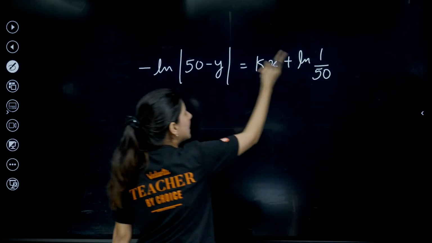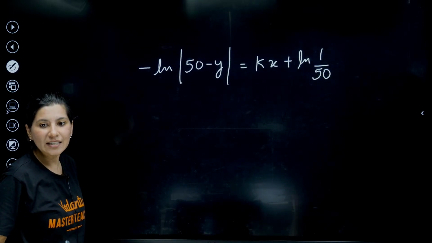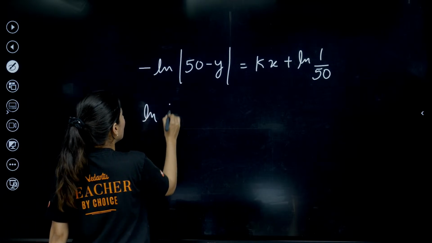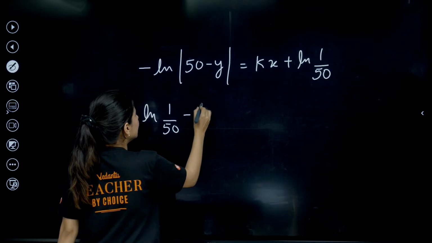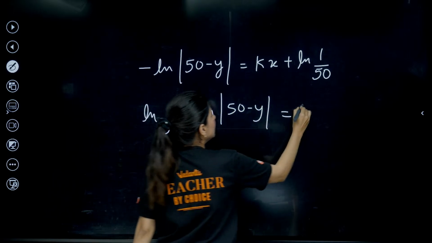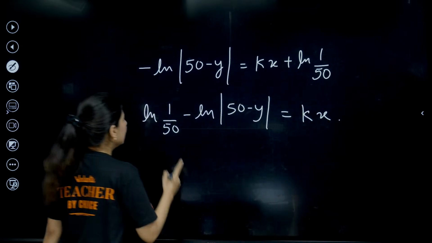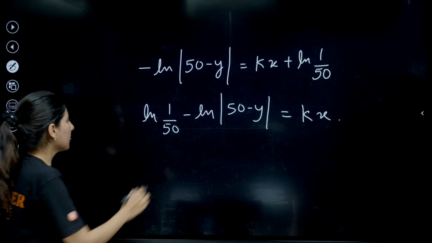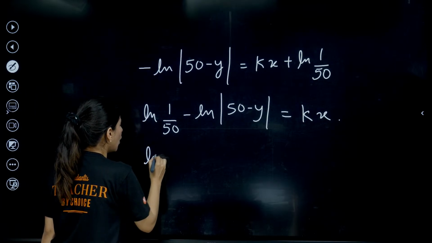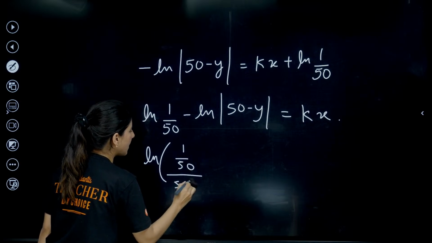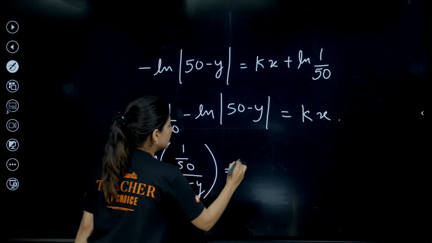I can shift this towards the left hand side. So log of 1 by 50 minus log of mod of 50 minus y is equal to kx. Now I can clearly apply the formula: log of 1 by 50 upon 50 minus y is equal to kx.